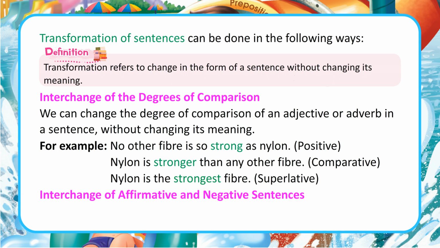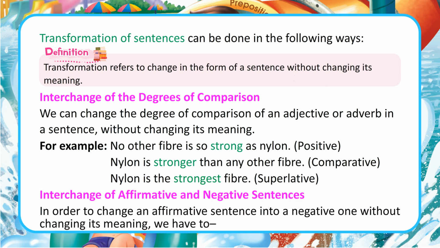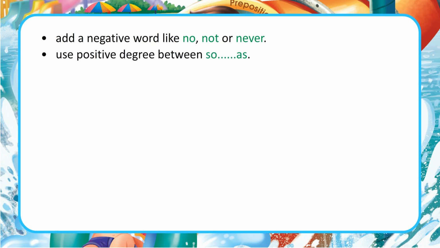Superlative. Interchange of affirmative and negative sentences. In order to change an affirmative sentence into a negative one without changing its meaning, we have to add a negative word like no, not or never. Use positive degree between so, as.